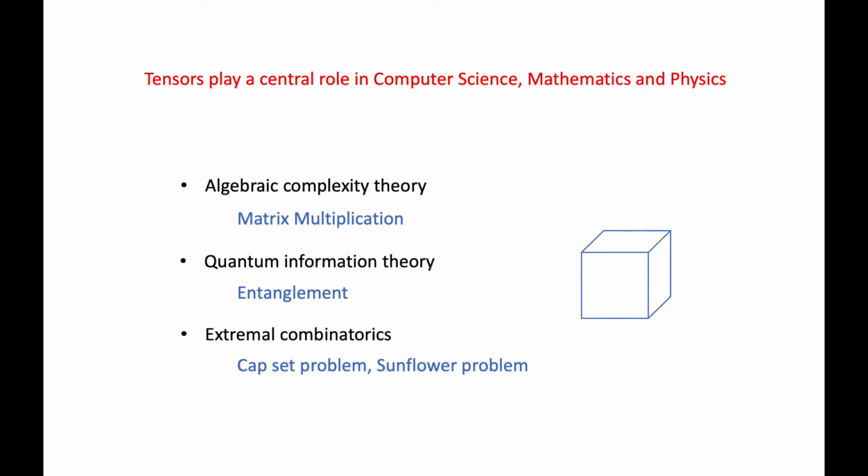Tensors play a central role in computer science, mathematics, and physics. In algebraic complexity theory, they are used to study the complexity of matrix multiplication. In quantum information theory, tensors represent quantum states and are used to study entanglement. And in extremal combinatorics, tensors have been used to study problems like the capset problem and the sunflower problem.